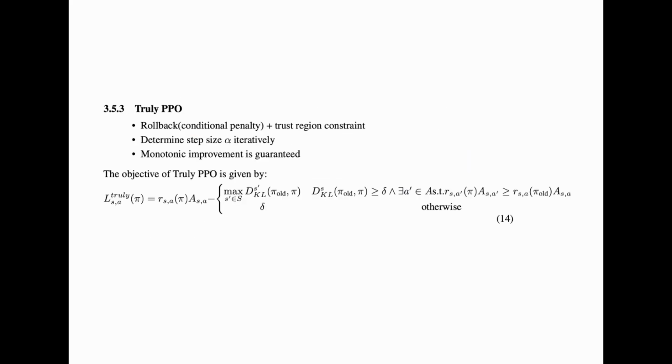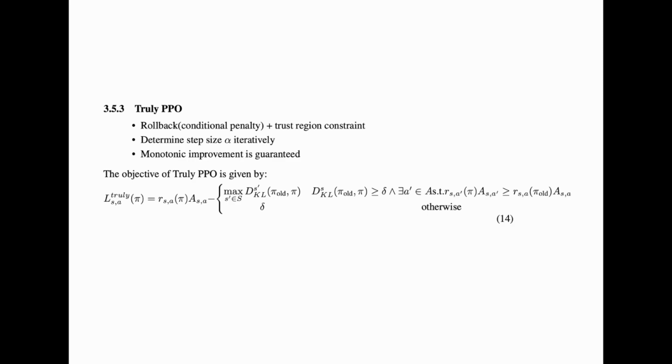Now we get to our truly PPO algorithm, in which the rollback function is stated as a conditional penalty, which means that a certain condition must be satisfied for it to trigger the penalty function. The penalty function originally in PPO penalty is added no matter what the value is.